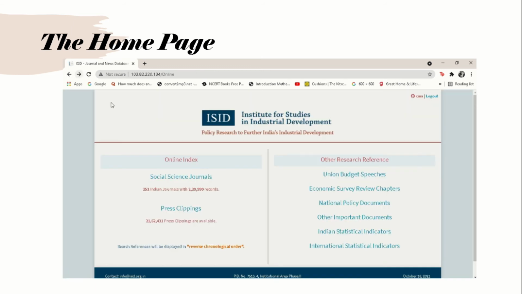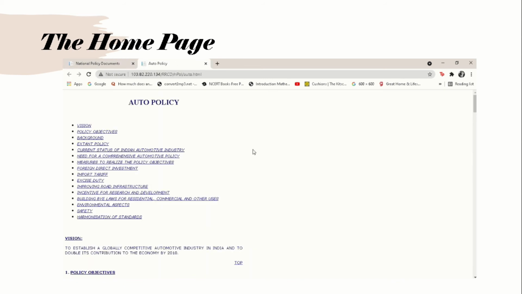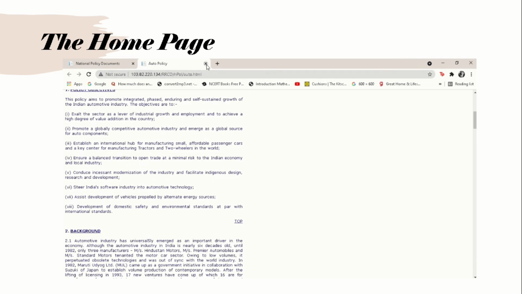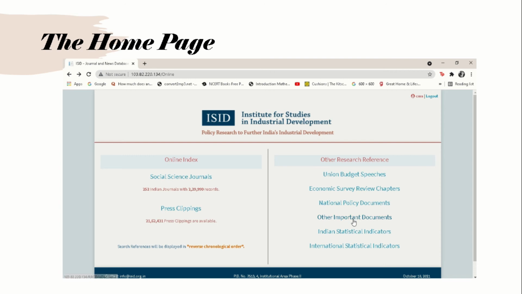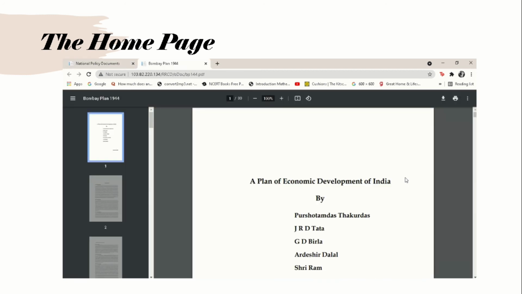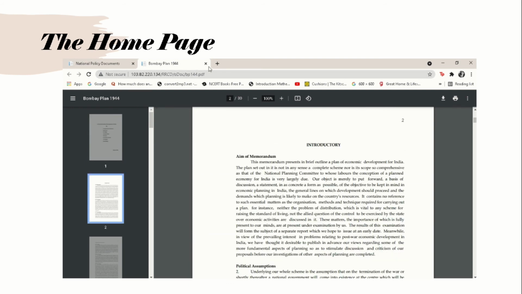Once again, we go back to our homepage. We can look at the national policy documents, where we have all these documents readily available at the click of a button. The full text is available right here. We look at some of the other important documents. Some rare documents like the Bombay Plan is also available here. We click on it. Once again, we have the whole document in PDF form, ready to be downloaded or printed.